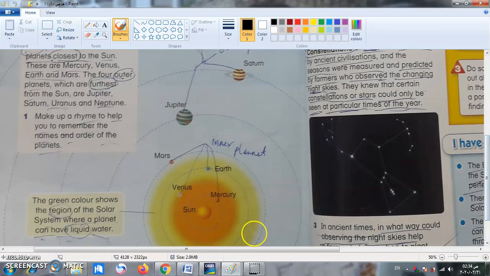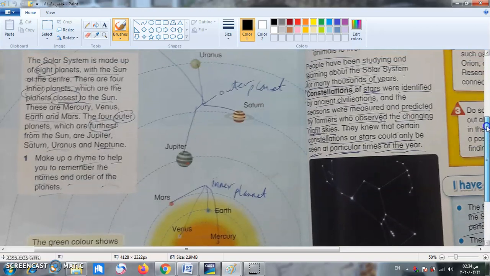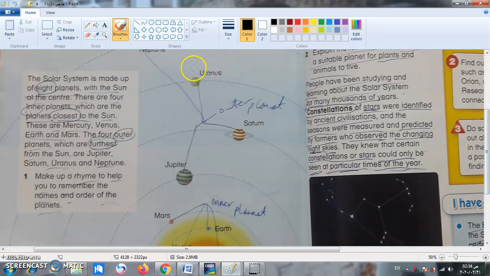Here, we have the sun, and we have 4 planets that are near to the sun. They are called inner planets. الكواكب القريبة يا شباب أو الداخلية. And the farthest ones, we also have another 4. These other 4 planets are called outer planets. الكواكب الخارجية, because they are very far away from the sun.